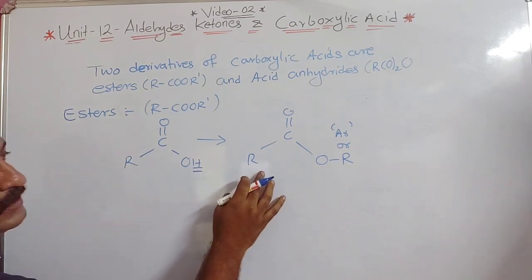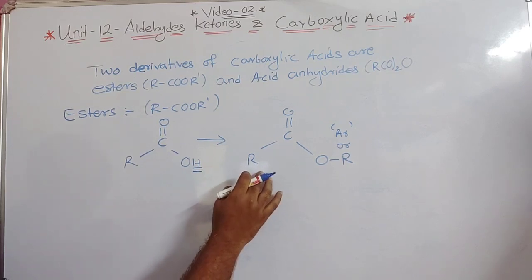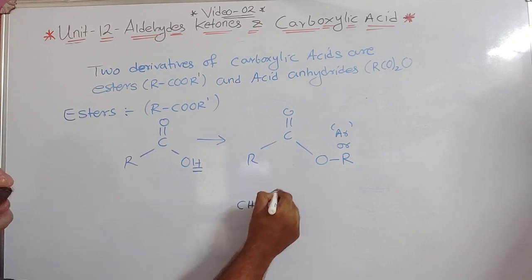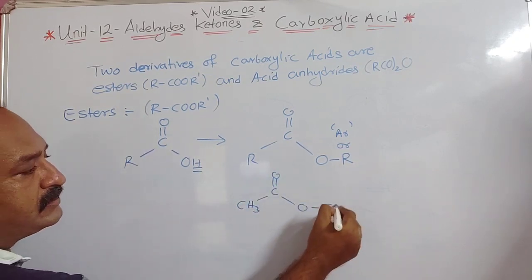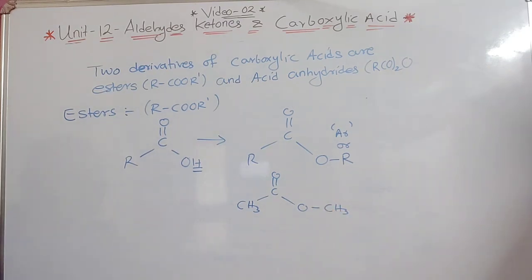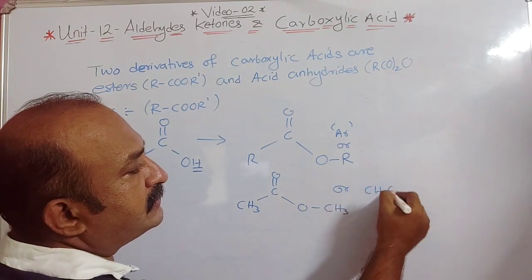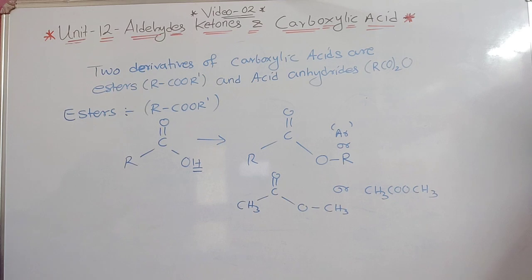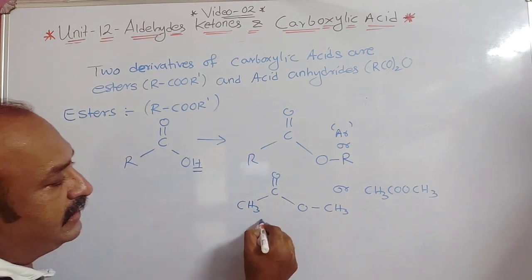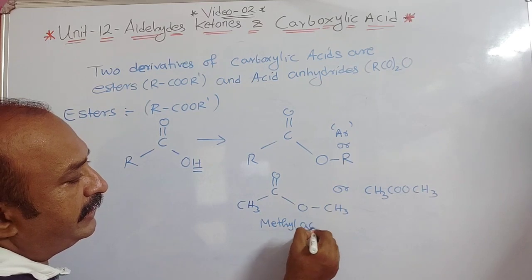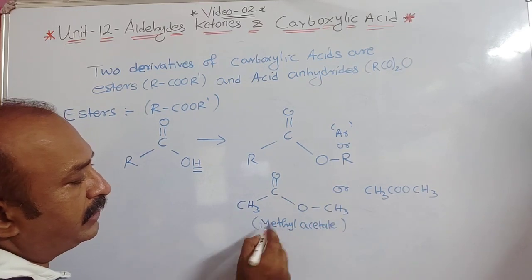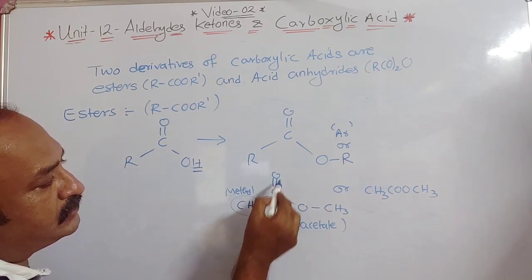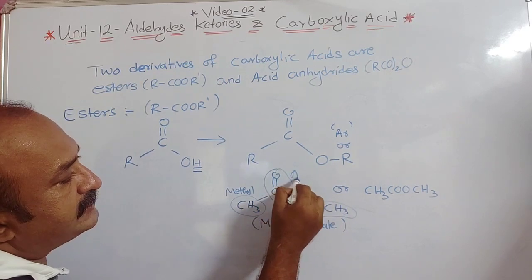Suppose instead of this R, I write CH3. Then this can be written as CH3, C double bond O, O, CH3. What will be the name of this compound? This will be methyl acetate. This is your methyl group, and this is the acetate group.